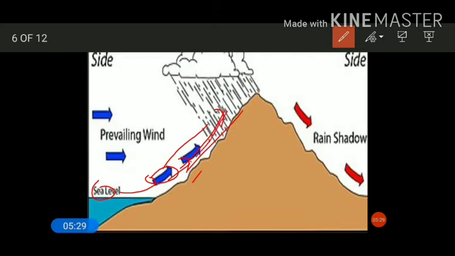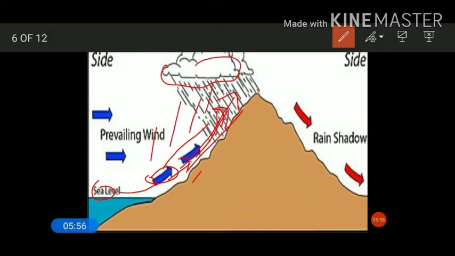the temperature of this warm air starts decreasing, and as the temperature decreases, the water droplets start condensing on the dust particles. When it rises further, the temperature of these water droplets reduces, forms cloud, and gives heavy precipitation in this region.